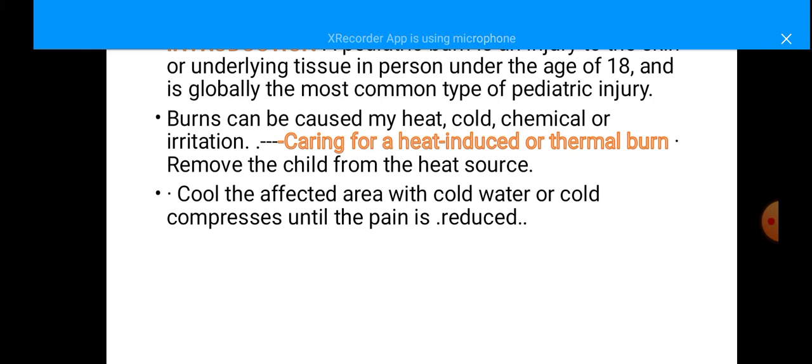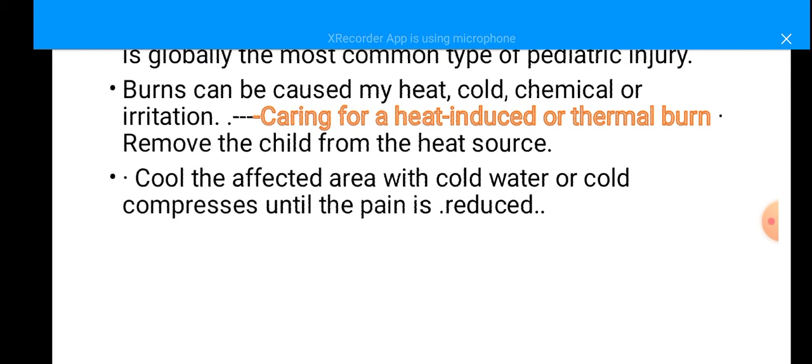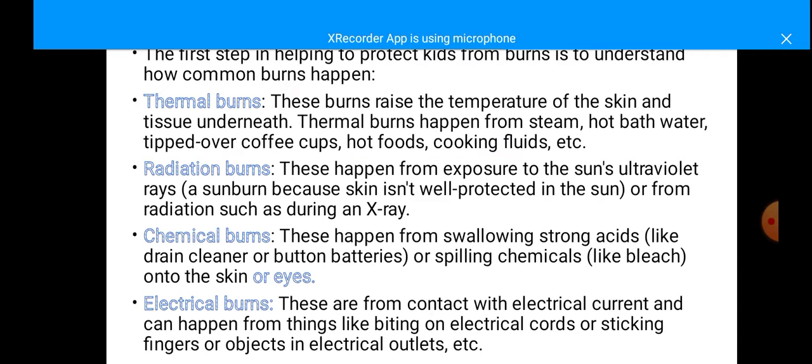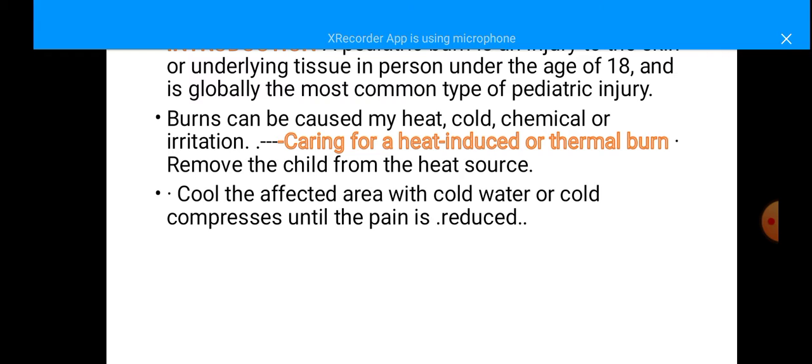Usually, burns are caused by heat, cold, chemicals, or irritation, and are usually thermal or heat-induced, or chemical burns. Cool the affected area with cold water or cold compresses until the pain is reduced. Burns affecting the underlying tissue in a person under the age of 18 are the most common type of pediatric injury.